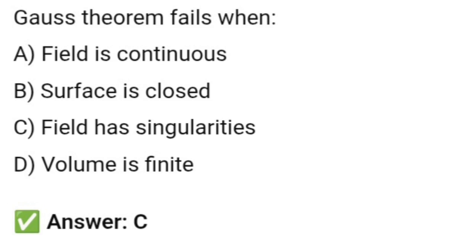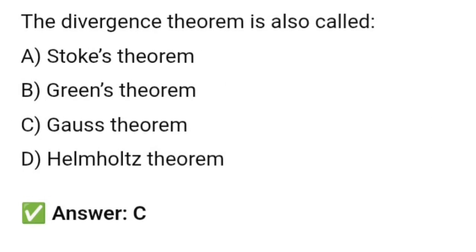Gauss theorem fails when? Gauss theorem fails when the field has singularities. So option C is correct. Next question. The divergence theorem is also called Gauss theorem. So the divergence theorem is also called Gauss theorem, option C.